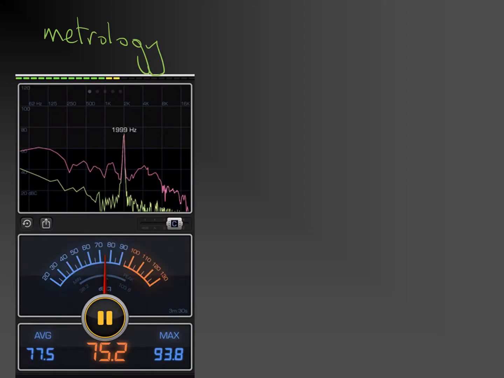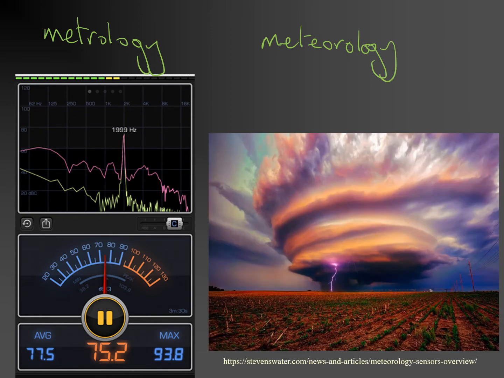Metrology is the science of measurement, not to be confused with meteorology, which is the science of weather and climate. Metrologists are employed by national organisations with titles such as National Measurement Institute. These organisations are responsible for many aspects of measurement, including the maintenance and development of measurement standards.